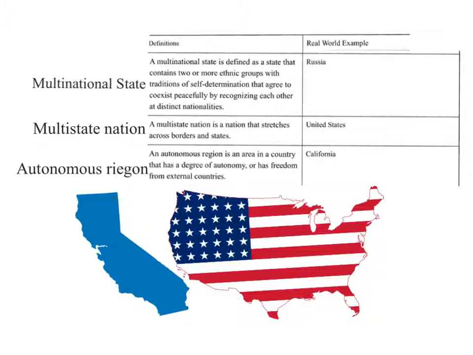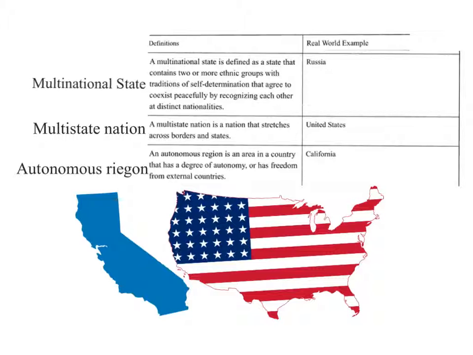A multi-state nation is a nation that stretches across borders and states. A good example of this would be the United States because there are many states in the country with their own borders, and those states have their own little governments who control that area.